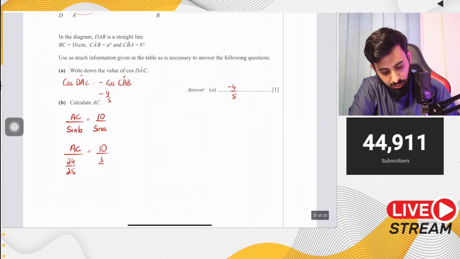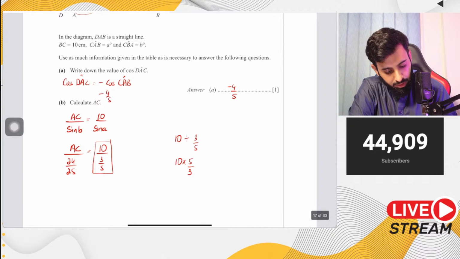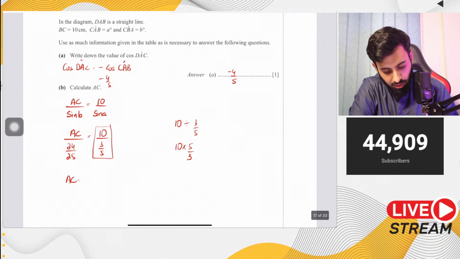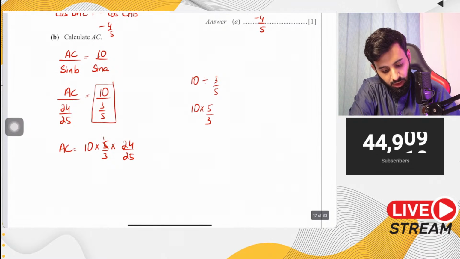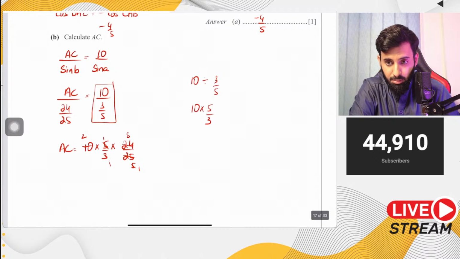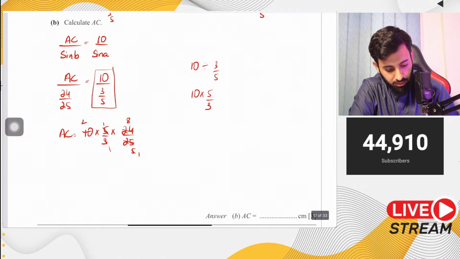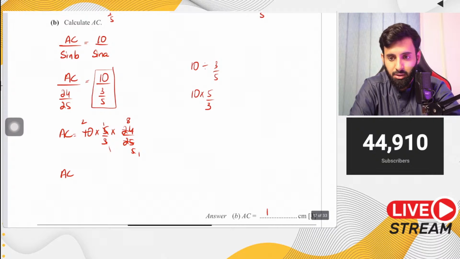So first you simplify this. 10 divided by 3 upon 5 basically means 10 into 5 upon 3. So this is what you're looking at now. AC is equal to 10 into 5 upon 3 into 24 upon 25. So simplify before you multiply. 5 ones are, 5 fives are, 5 ones are, 5 twos are, 3 ones are, 3 eights are. Now if you multiply, what do you get? You get 16 centimeter. So AC is equal to 16 centimeter, and there you go. That's your answer.